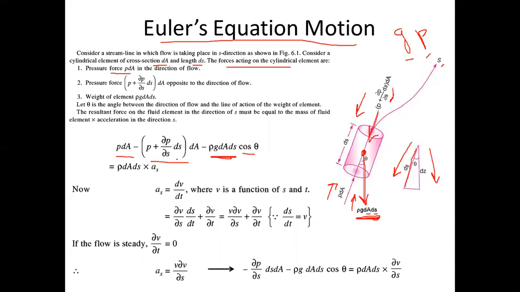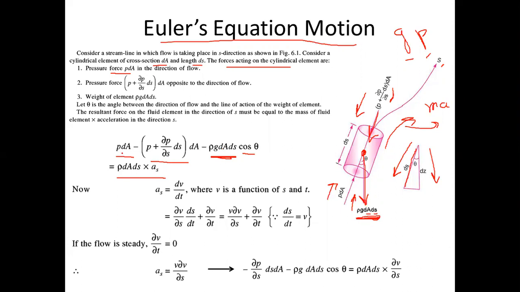Now, I'm assuming that this fluid is flowing. This is Euler's equation of motion, which means the fluid must be in motion. If the fluid is moving, it must have some mass into acceleration, some inertia force. So if you want to equate the pressure force and weight of the fluid element to the inertia force, inertia force will be mass into acceleration, and mass is density into volume. dA ds is the volume, so it is mass into acceleration of the fluid flow.